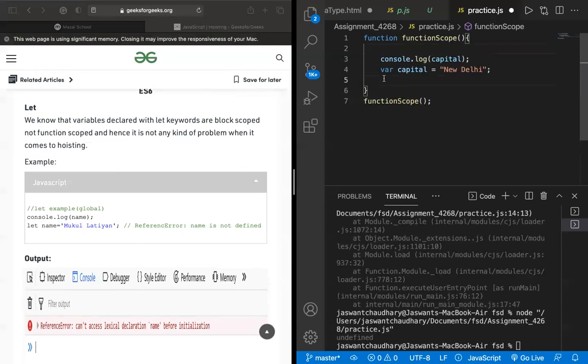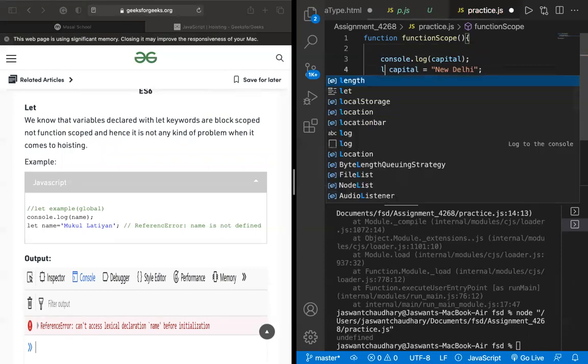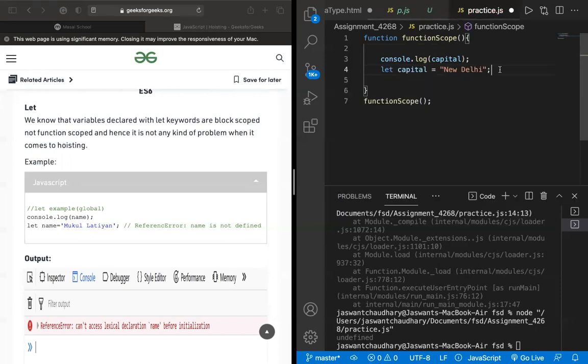But if you use the let keyword, it is a block scoped element, which means it is available only in the particular chunk of code, the block in which it has been defined, and out of that it won't be accessible.